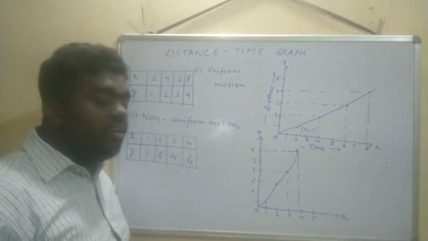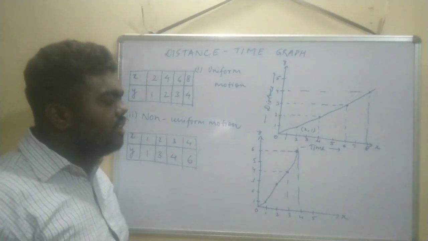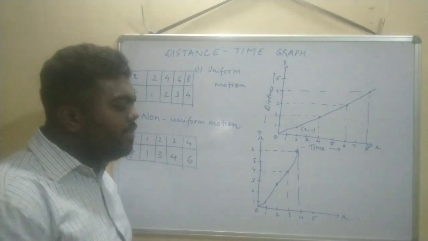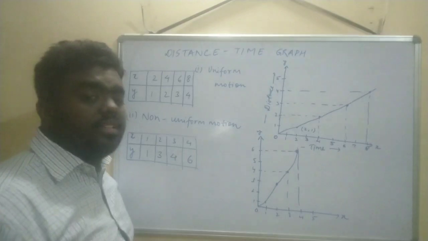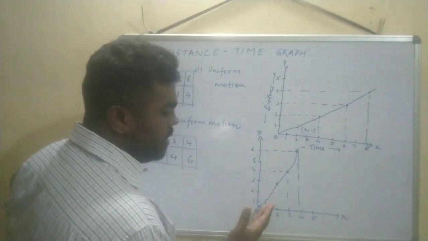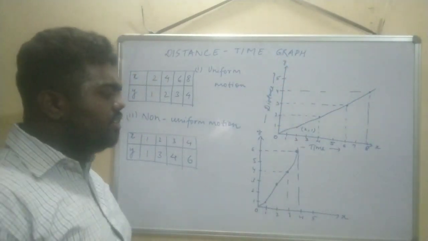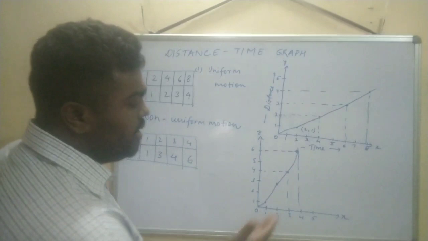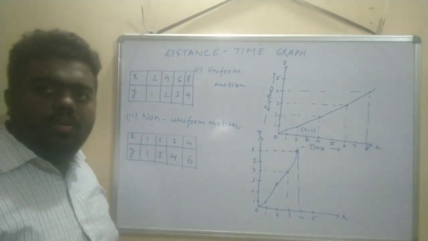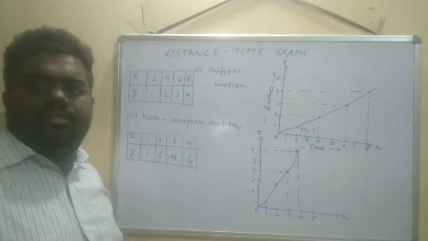This is a non-linear graph. What we can see here is that the time is constant but the distance keeps changing. Here, the distance suddenly increased. Like this it is coming. So the graph will be bent like this. Fine, so these were the distance-time graphs.